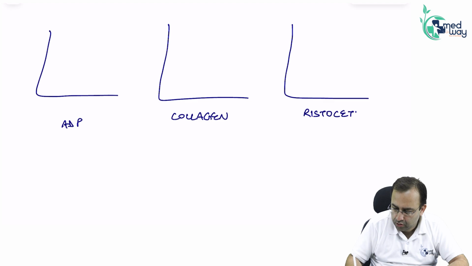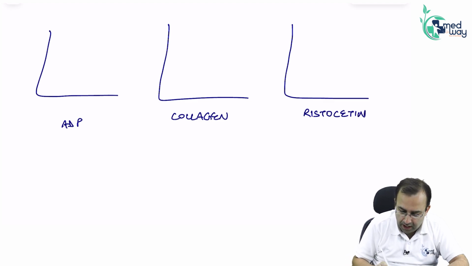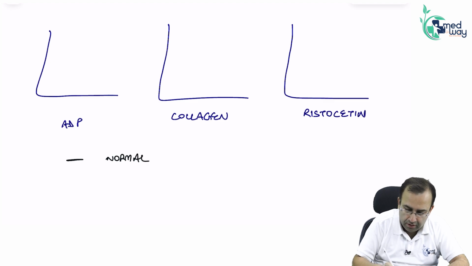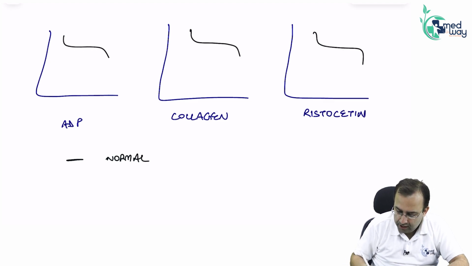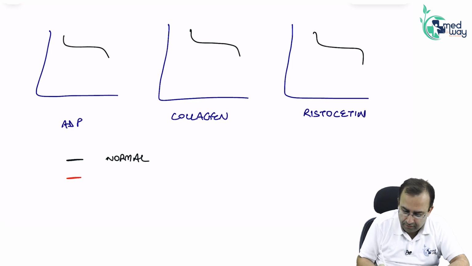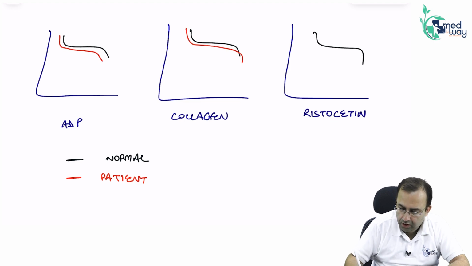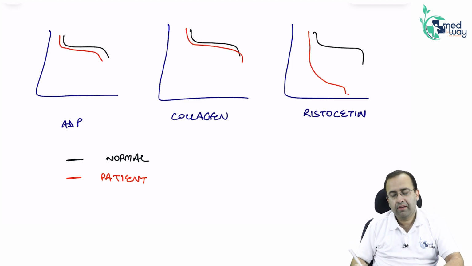He tells you that black is normal, normal will always be given, and red is the patient. This is what you are able to see.